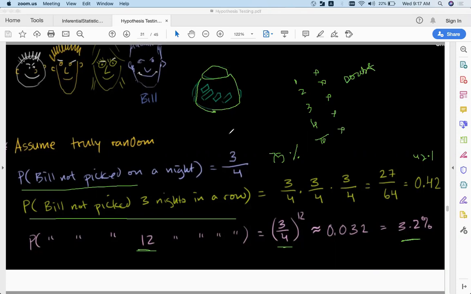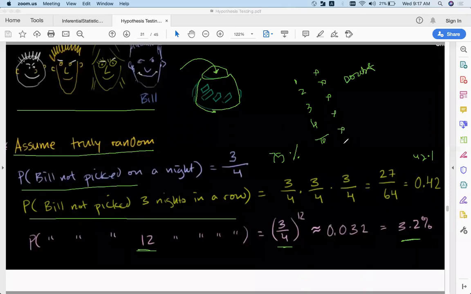Now what is your assumption? Your assumption is that they are drawing the chits randomly. Now after 10 nights, what will you question? What doubt will you get? That's fine, Bill's name might not be there. Let's ignore that option for now. Bill's name is there. What other doubt will you get?